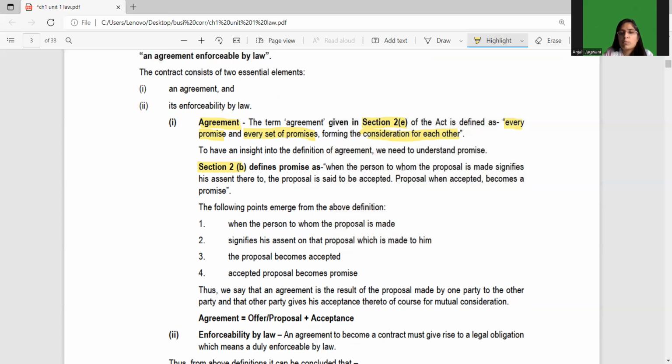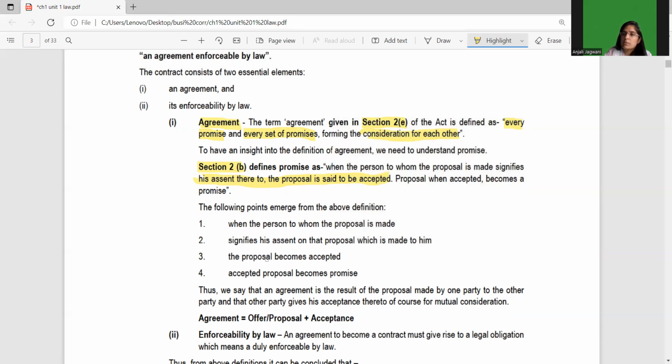Section 2 subsection B defines promise: when the person to whom the proposal is made signifies his assent thereto, the proposal is said to be accepted. A proposal when accepted becomes a promise. Now, first, what is happening over here? A proposal is made, that this and this thing can be done. Then the person to whom it is made signifies his assent. He says, okay, yes, his assent is given on the proposal which is made to him.